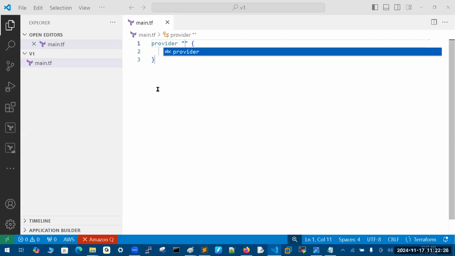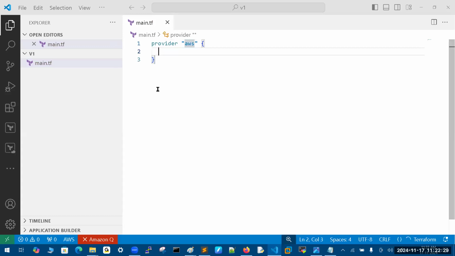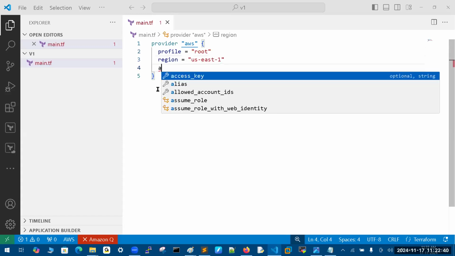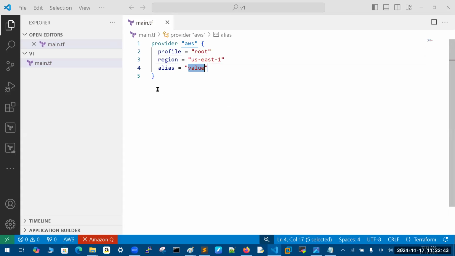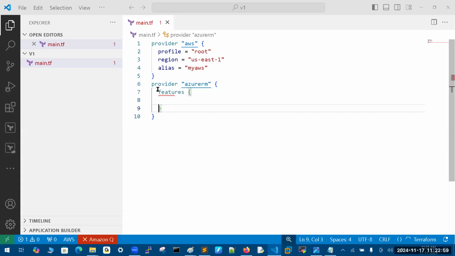For example, my provider is AWS or Azure. The profile name I am maintaining as root. Region equals, and it's a very easy key and value approach only. In one file, I'm going to use two cloud vendors. This is a different way you can expect from this training. We don't know this concept yet, so just wait, remember, and listen.